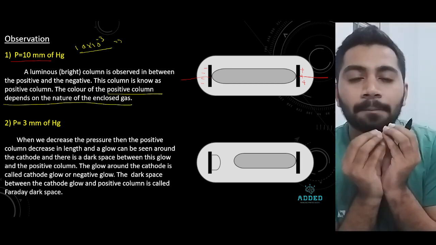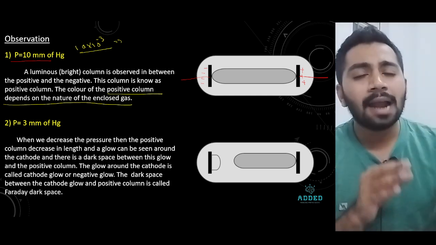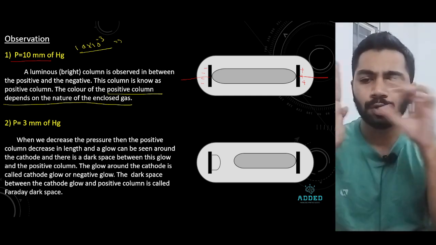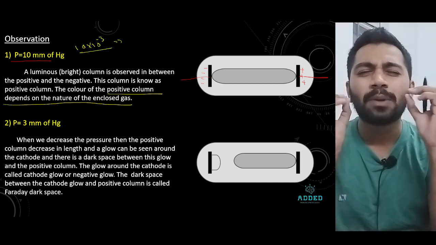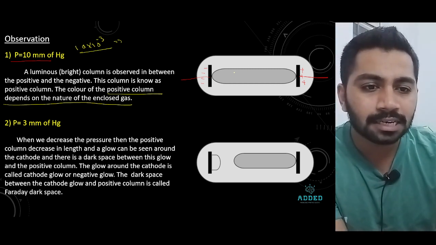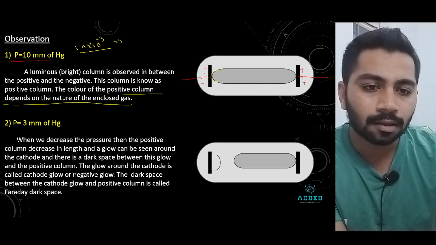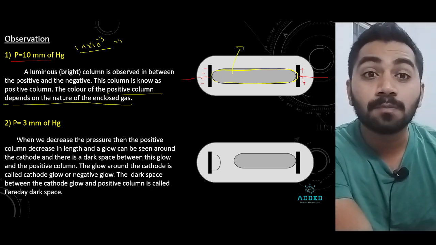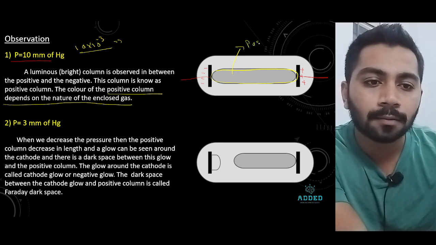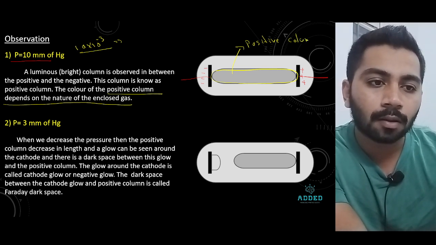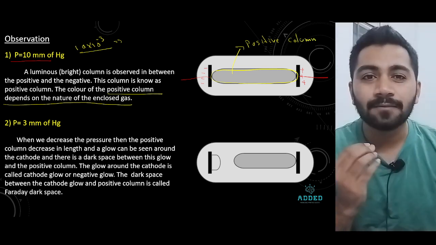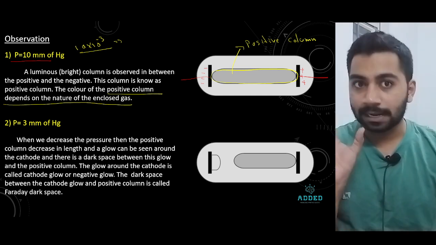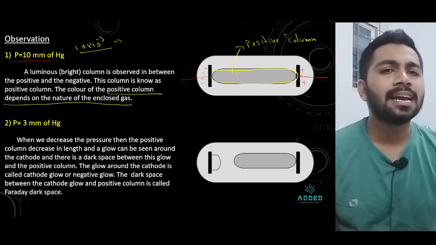When you put 10 mm Hg of pressure, low pressure, at this time between positive and negative, a new bright area is created. Are you able to see this area? This bright area we call the positive column. This happens when you create 10 mm of Hg pressure, low pressure.